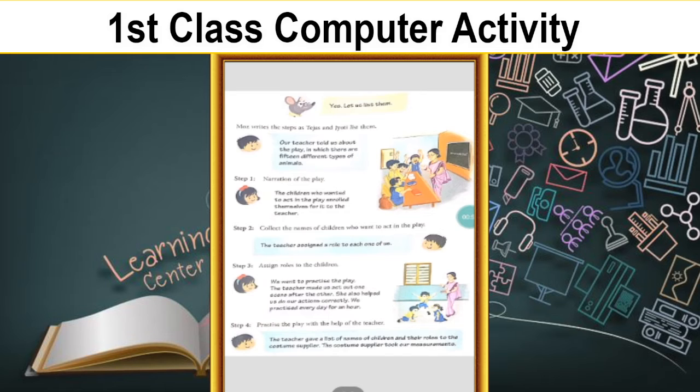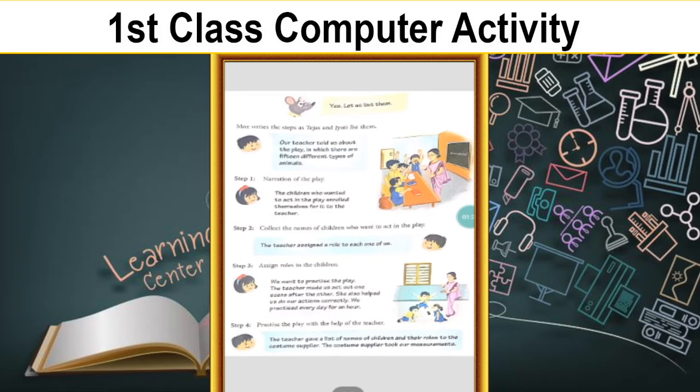If you want to do some show, here they have given 15 different types of animals. There are 15 candidates and they have to act as different animals like cat, dog, parrot, monkey, like that.